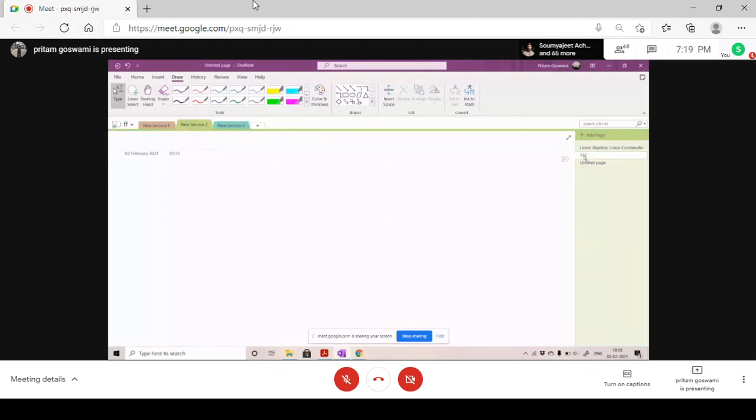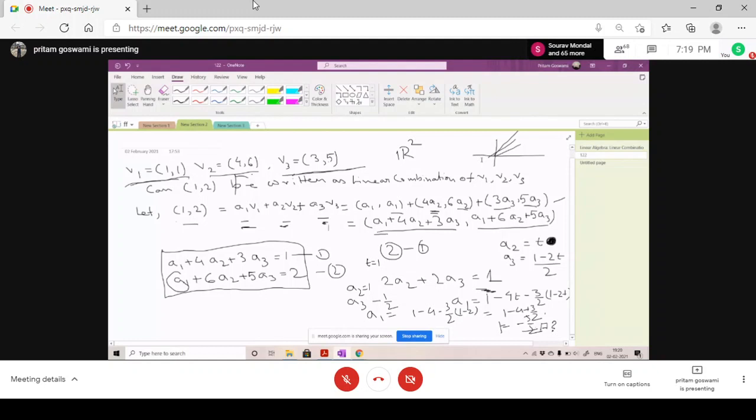Which one? Tell me. This one. Yes, sir. So, is there any method to tell whether 1, 2 will be a linear combination or not by analyzing the graph, basically without any mathematical calculation? Yeah, basic. That's what I am telling.